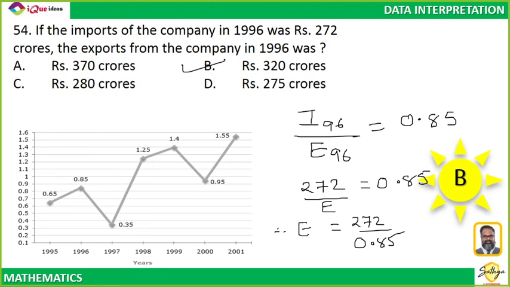Yes, this is very, very simple. It's only a calculation which needs to be done. There's nothing else to be done in this. Straightforward, it is calculation.